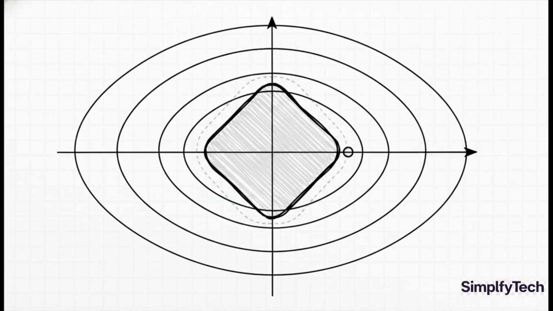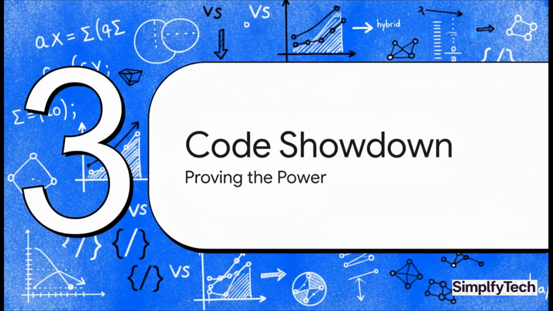And here it is, Elastic Net, the best of both worlds. Its penalty region is this beautiful hybrid, a rounded diamond. It's got the corners from Lasso, which is great for feature selection, but they're smoothed out by the circular influence of Ridge, which gives us that stability and helps manage groups of correlated features. It's just an elegant solution. All right, enough with the theory, enough with the geometry.